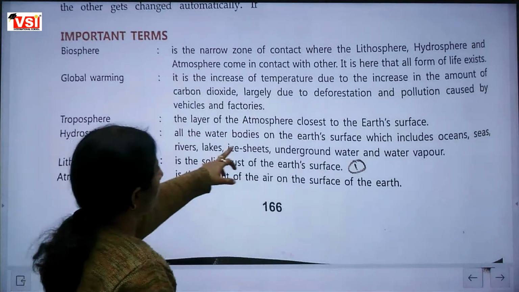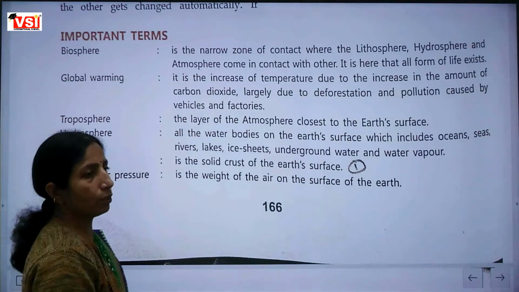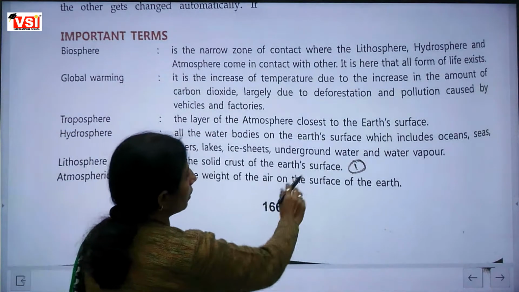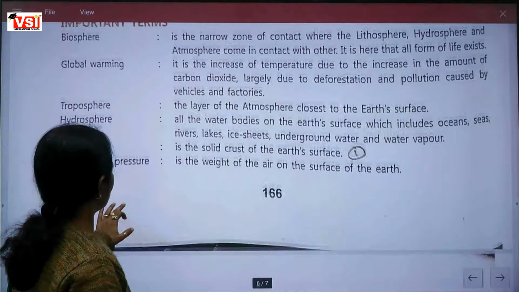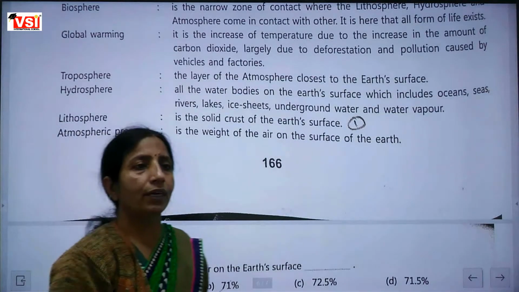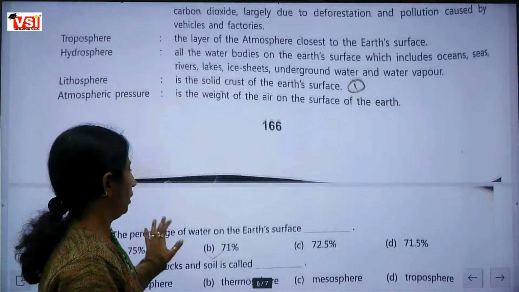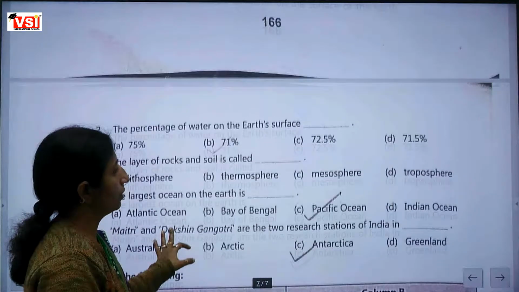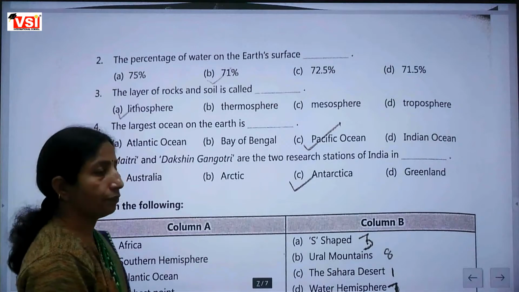Troposphere: the layer of the atmosphere closest to the earth's surface. Hydrosphere: all the water bodies are called hydrosphere. Lithosphere: the solid crust of the earth's surface. Land, water and air. Atmospheric pressure: the weight of the air on the surface of the earth is called atmospheric pressure. The percentage of water is 71%. The layer of rock and soil is called lithosphere.